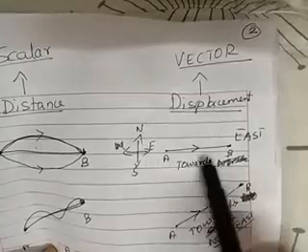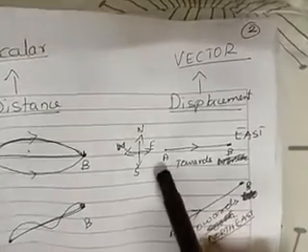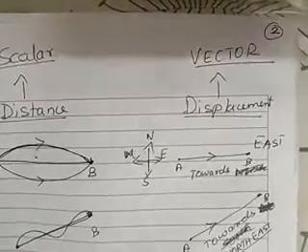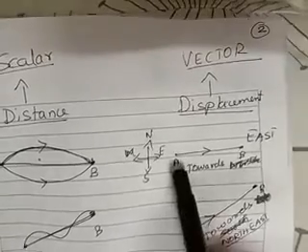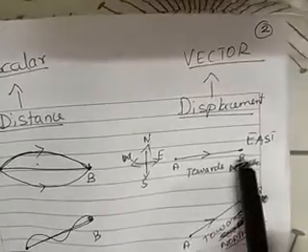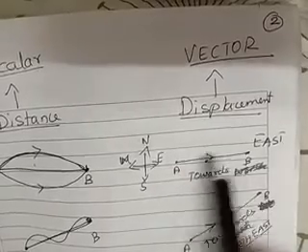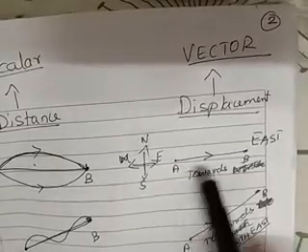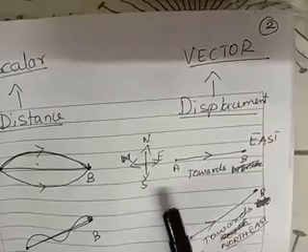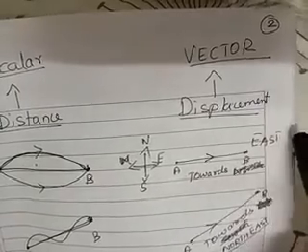At the same time he has a magnitude. What do you mean by magnitude here? The distance which he is covering, is it not? The starting point is A, the ending point is B. Suppose the distance covered by him is 2 kilometer. So the man covers 2 kilometer from A to B in the east direction.